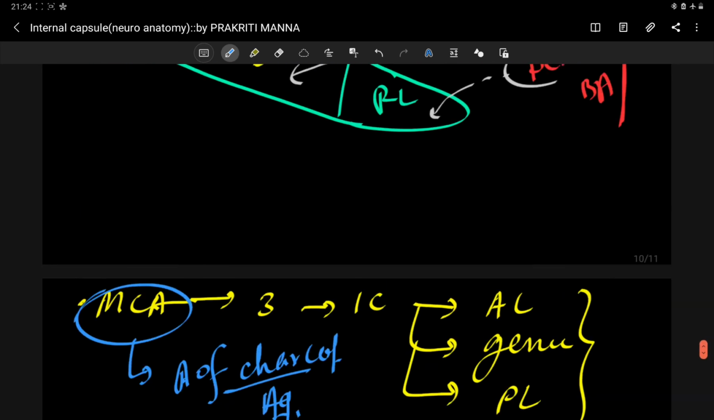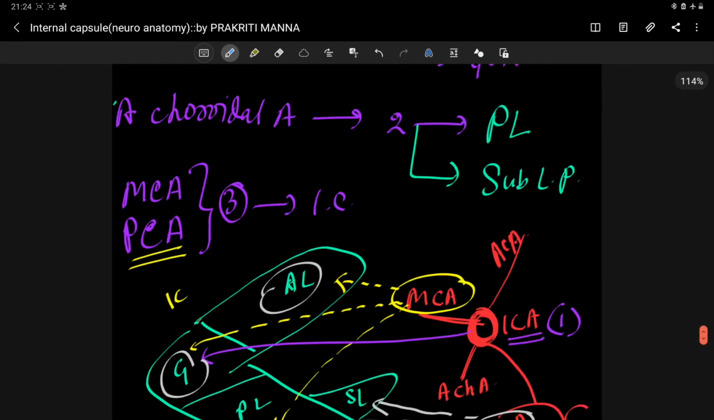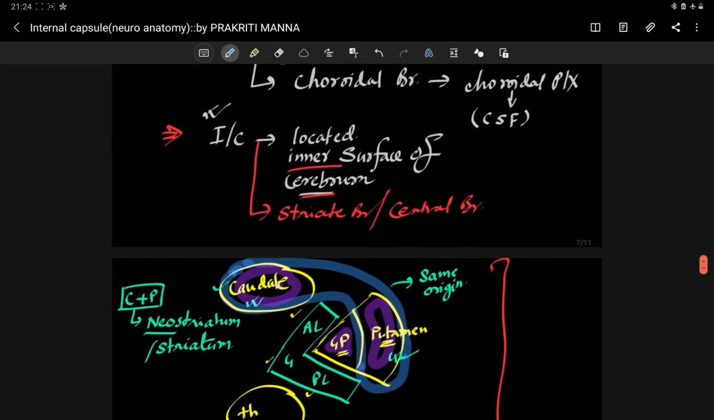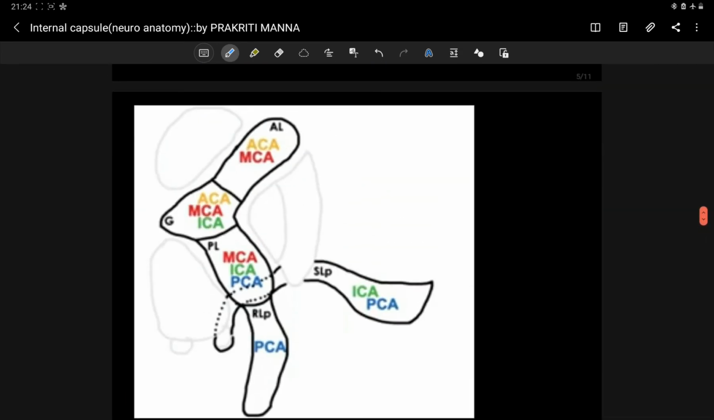Okay, so this is about the blood supply of the internal capsule. Now let's summarize all the things in the next session.